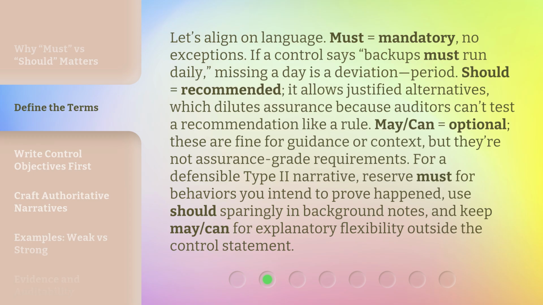May and can equal optional. These are fine for guidance or context, but they're not assurance-grade requirements. For a defensible Type 2 narrative, reserve must for behaviors you intend to prove happened, use should sparingly in background notes, and keep may and can for explanatory flexibility outside the control statement.